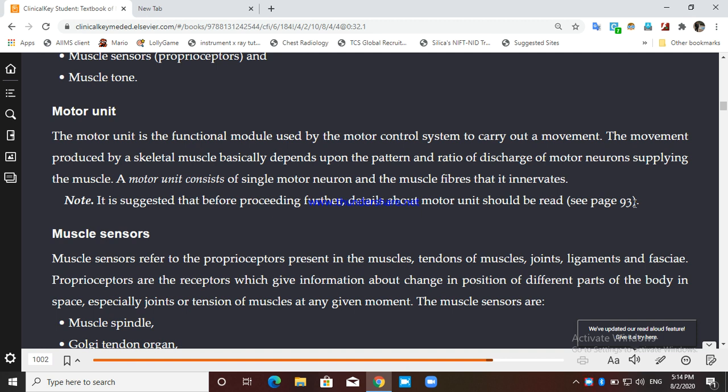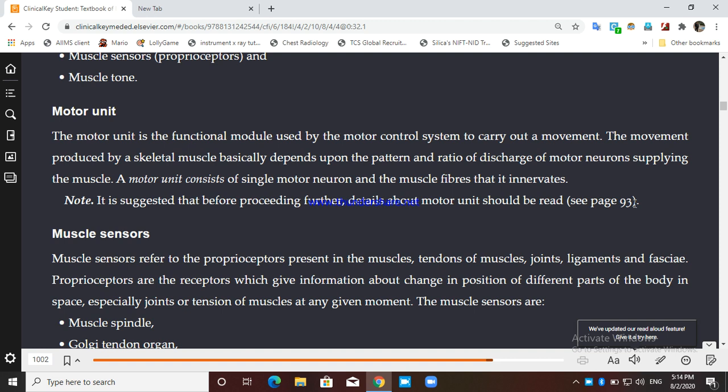There are two types of motor unit based on the fiber they supply, type 1 and type 2. Type 1 is for fibers that are red or slow muscle fibers.